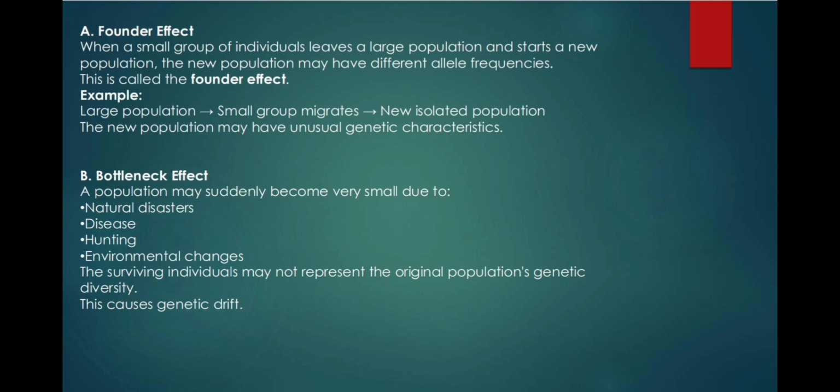B. Bottleneck effect. A population may suddenly become very small due to natural disasters, disease, hunting, environmental changes. The surviving individuals may not represent the original population's genetic diversity. This causes genetic drift.